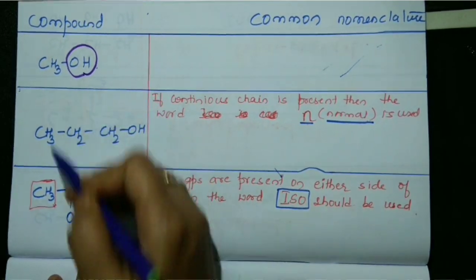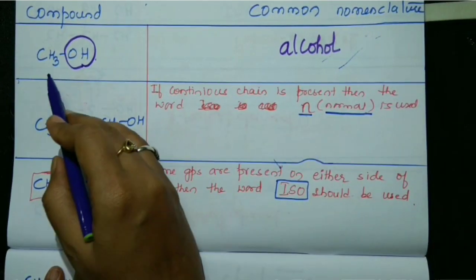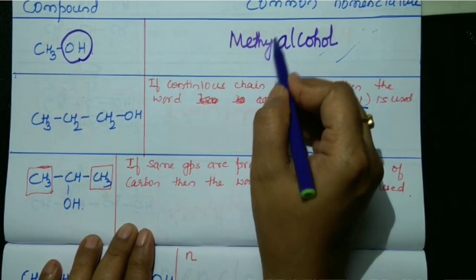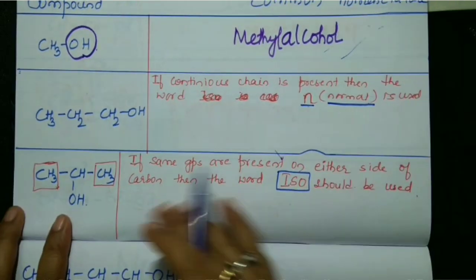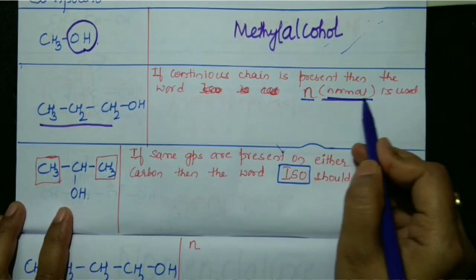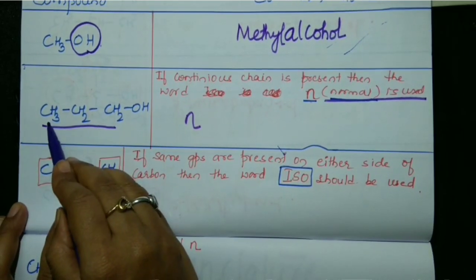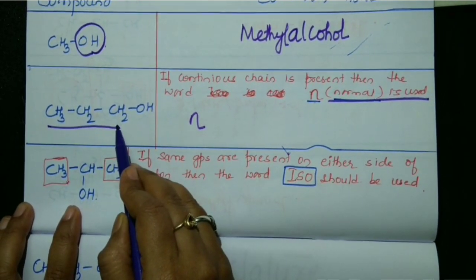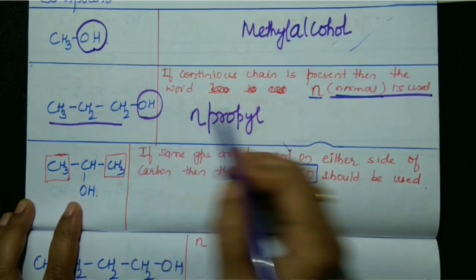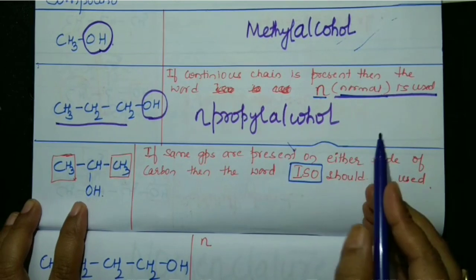OH is functional group, ends with alcohol. Which is the alkyl group? Methyl. Therefore, name of the molecule is methyl alcohol. Look at the second example here. This is an unbranched chain. Therefore, it should be called as a normal. So, I will write normal. How many carbon atoms are there? 3. So, alkyl group is propyl. And OH is present. Therefore, alcohol. So, name of the molecule is N-propyl alcohol.